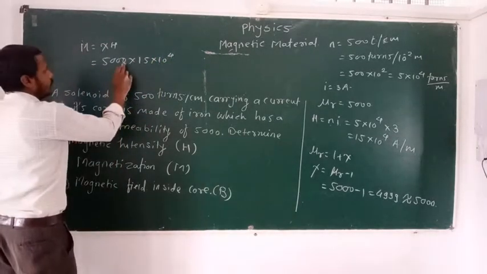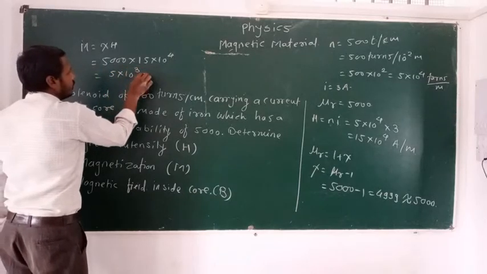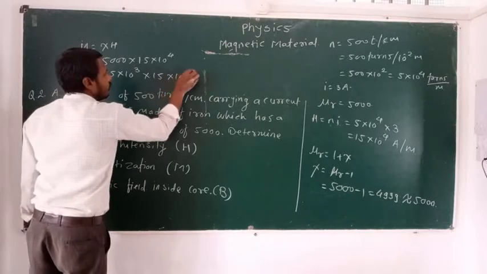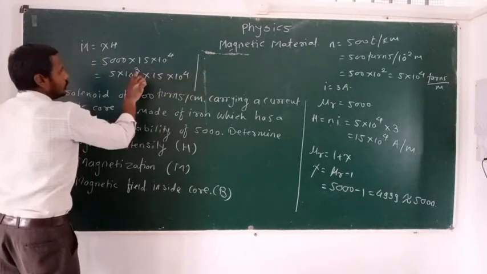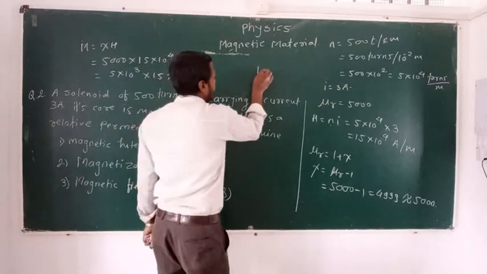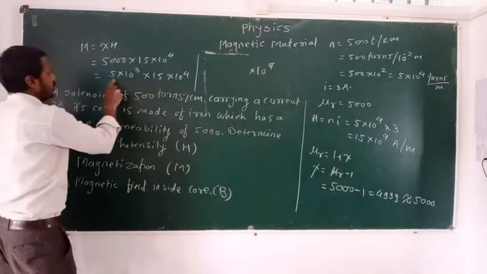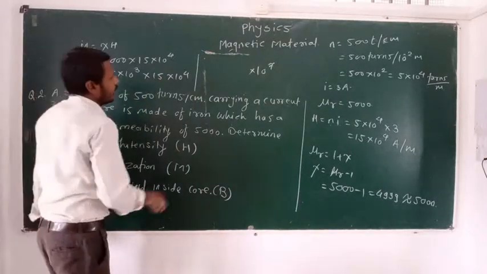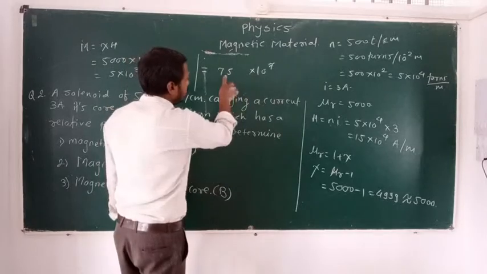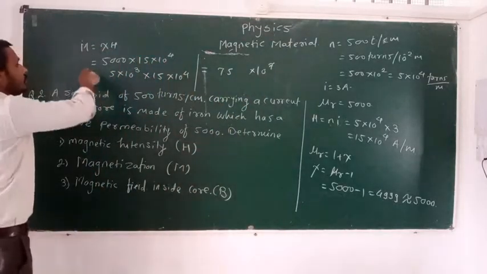Finally, we can write here 5 multiplied by 10 raised to 3 multiplied by 15 multiplied by 10 raised to 4. That is 3 plus 4, we can write here 10 raised to 7, multiplied by 5 into 15, that is 75. Then 75 into 10 raised to 7.